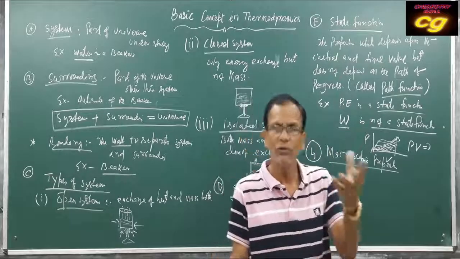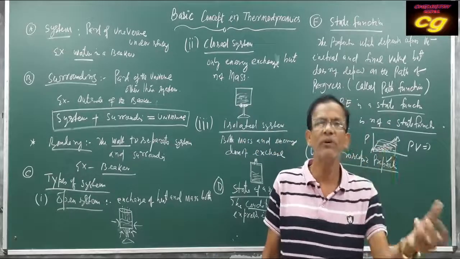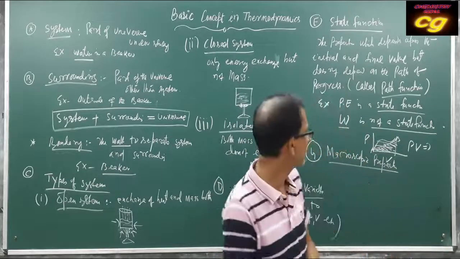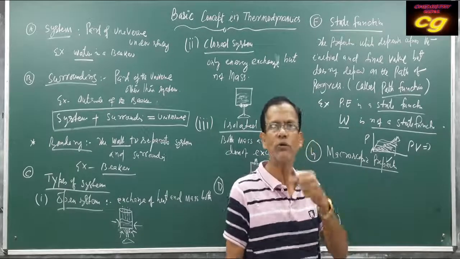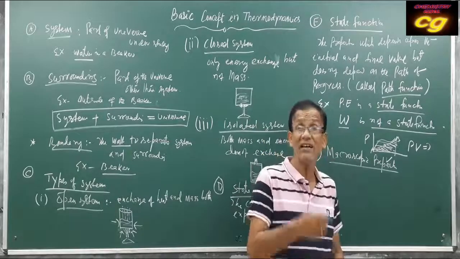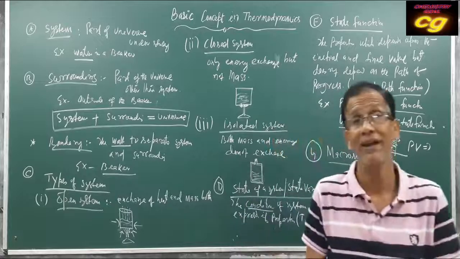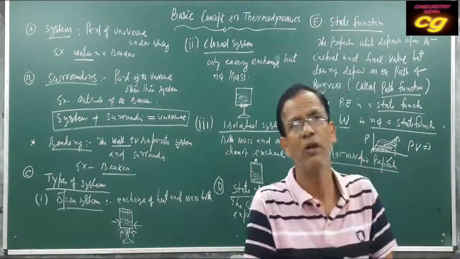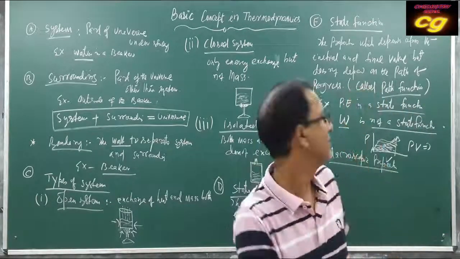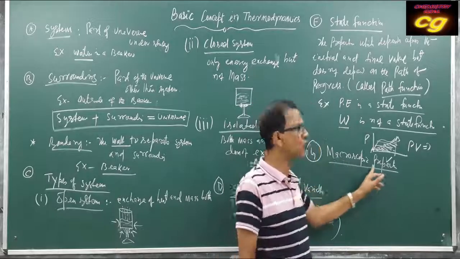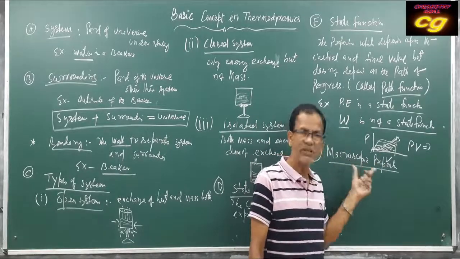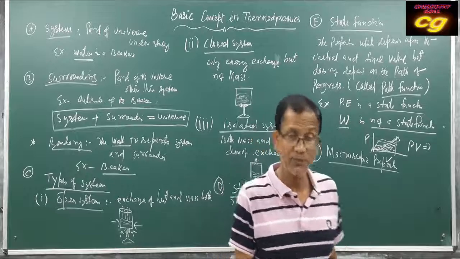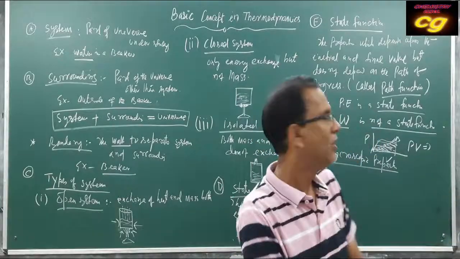Temperature of water, pressure of the water, heat contained by the water are macroscopic properties. That means it does not indicate individual atoms or molecules. It indicates the whole system. That's why it is called a macroscopic property, because it is expressed as a whole.